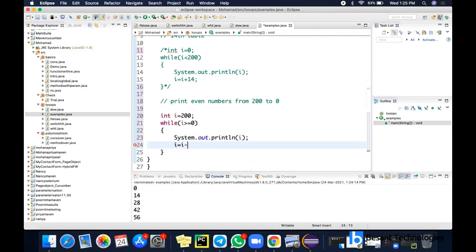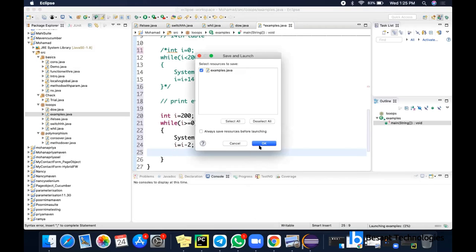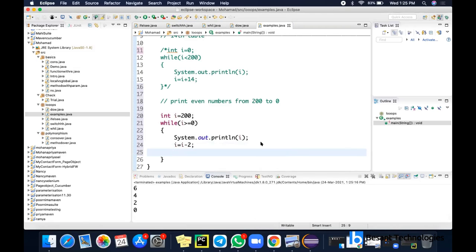Why I decrement by 2 is so that two is subtracted each time, so it will be even numbers. Now I'll be getting 200 to 0. You can see 200 to 0 here. So like this, you can make use of the while loop, the do while loop. These things you can perform.